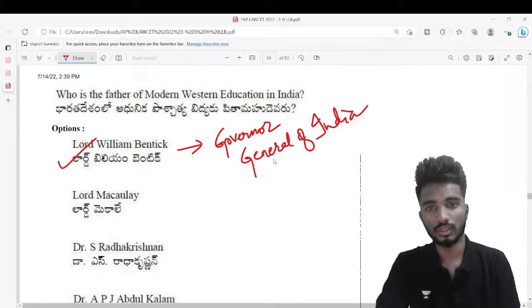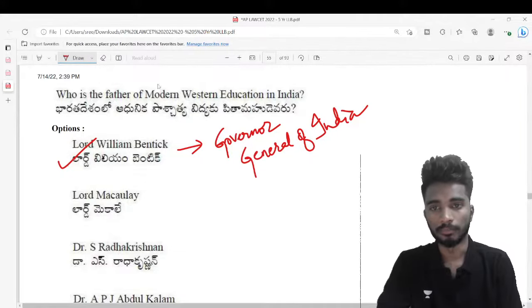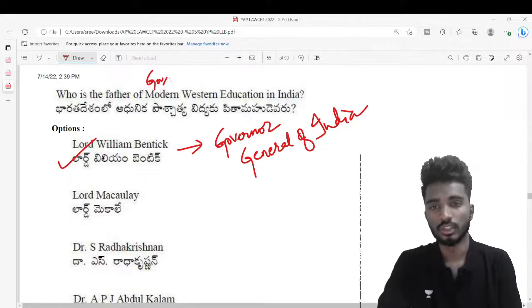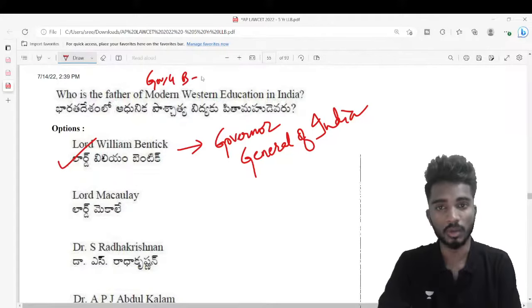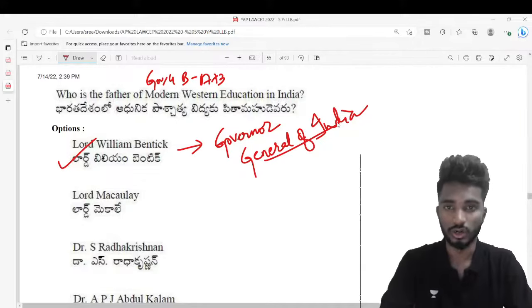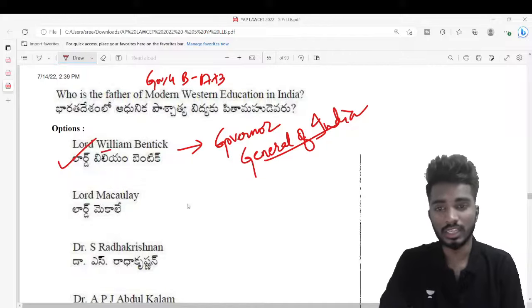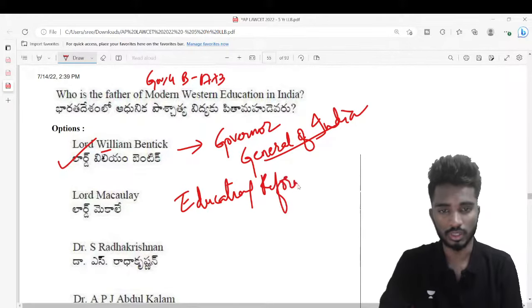Previously, initially there was Governor of Bengal, Bombay and Madras presidencies. Then it was changed to Governor General of Bengal by Regulating Act 1773. Later on this designation was changed to Governor General of India by Charter Act of 1853, if I'm not wrong, 1853 or 1813, right? William Bentinck is known for his educational reforms. We will discuss this when we are talking about the historical background of the Indian Constitution.